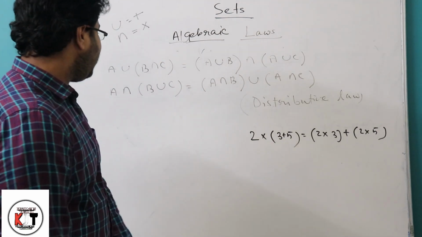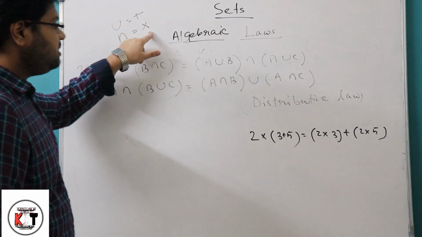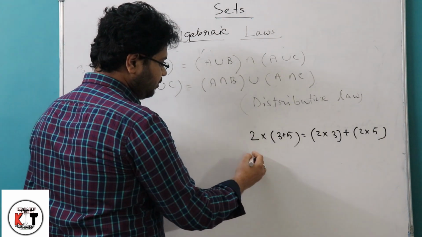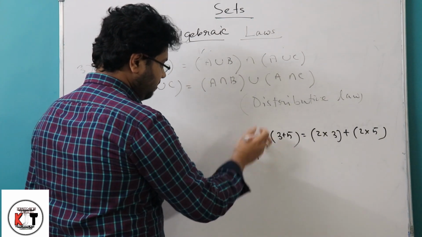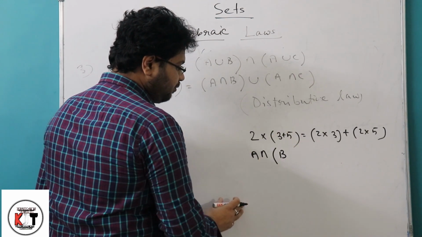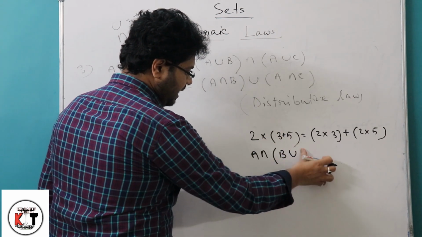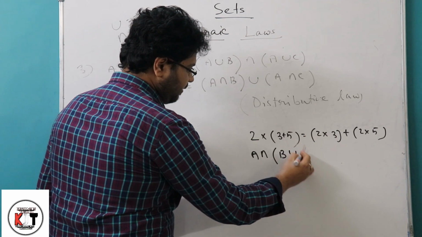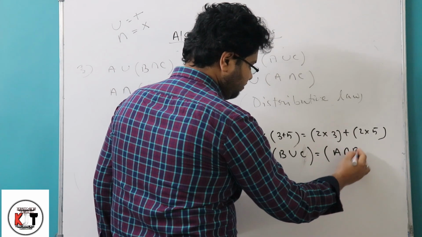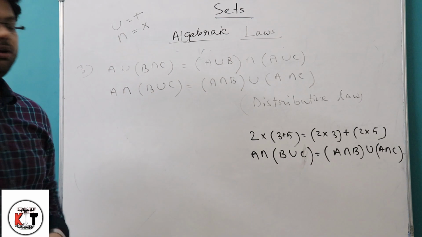As I told, union means addition and intersection means multiplication. If we convert this, 2 is A, multiplication means intersection, 3 means B, addition is union, and 5 means C. So we can say A intersection B union A intersection C, and we get that law.